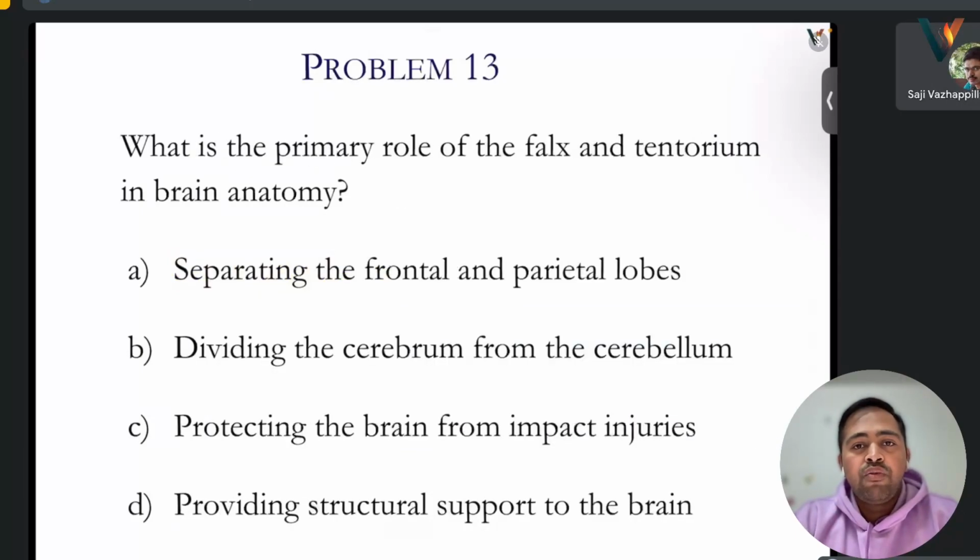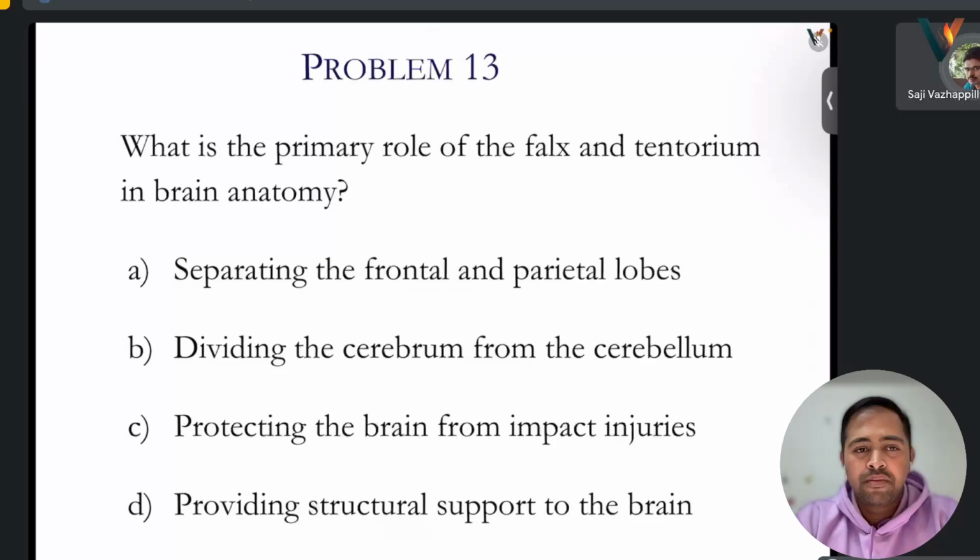What is the primary role of the falx and tentorium in brain anatomy? Separation of the frontal and parietal lobe, dividing cerebrum from cerebellum, protecting brain from impacting injury, providing structural support to the brain. The first one is not there, that is some sulcus only.